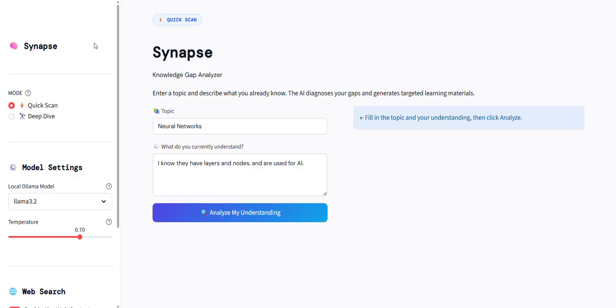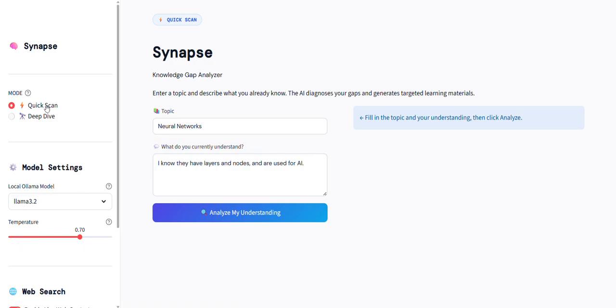This is the home screen, and on the left side is the control panel where you can choose between the two modes, quick scan and deep dive. And below is the temperature slider that is user operative to control how creative the responses are. The lower the temperature, the more factual and less creative the information is.